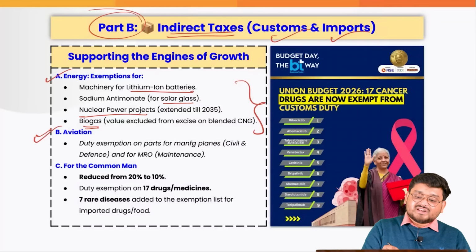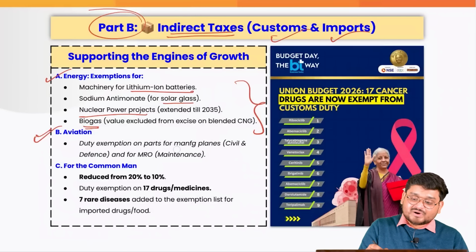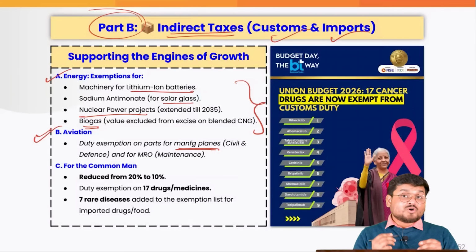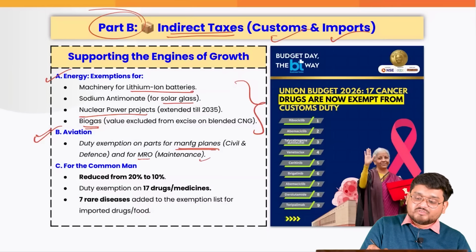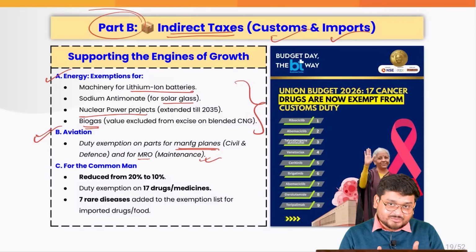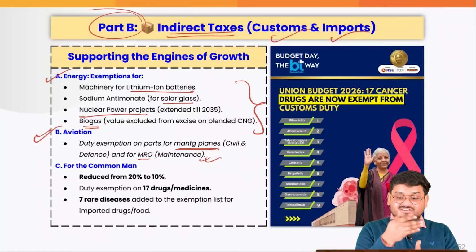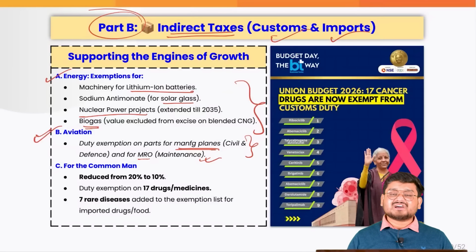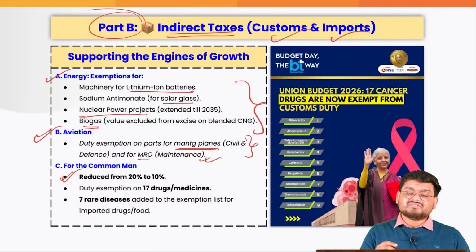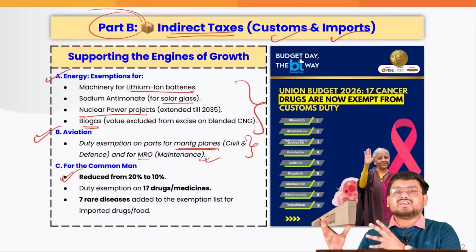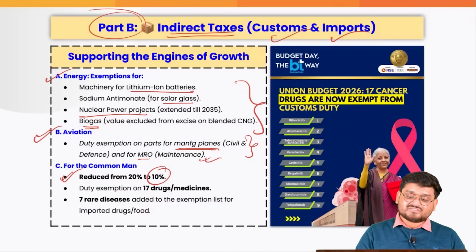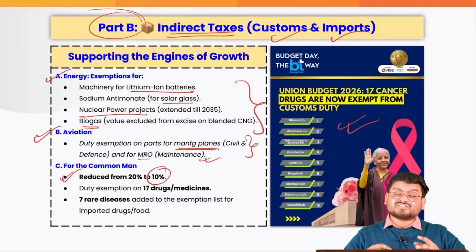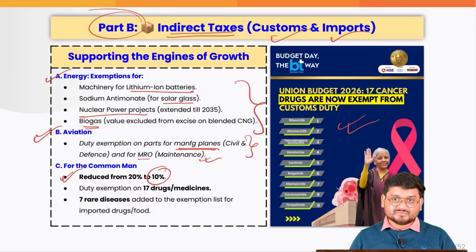Also, the aviation industry is seeing duty exemption on parts for manufacturing planes, both civil and defense planes, in the country, and also for maintenance, repair and overhaul, which is a kind of service sector which India is trying to promote in the aviation sector. This is also something which the Government of India has exempted. And finally, for us, what did the government do? Government tried to reduce various import duties on day-to-day services and goods to 10%. Also, government has made rare disease and cancer-related drugs much cheaper.